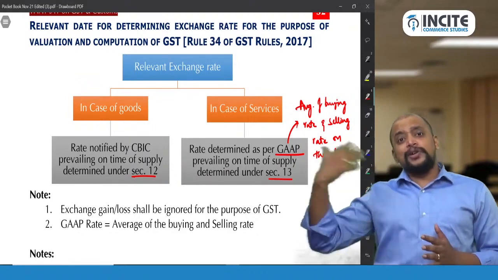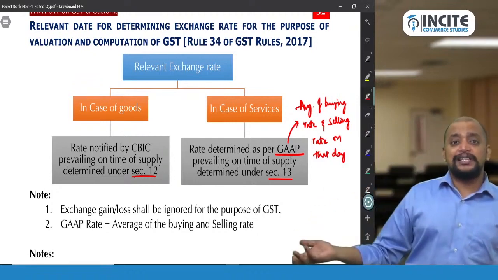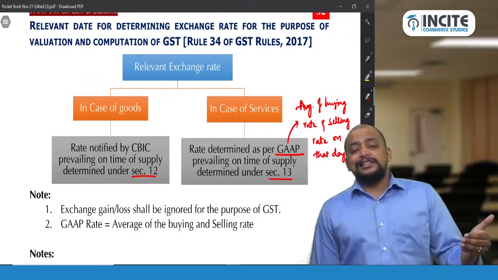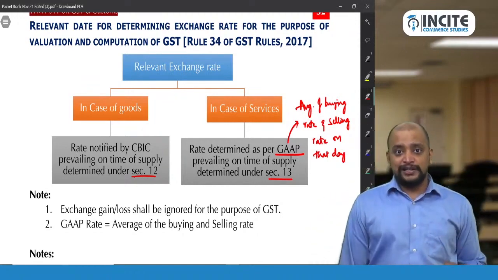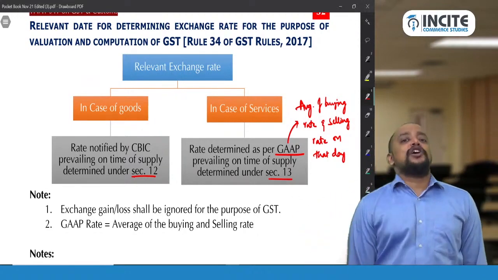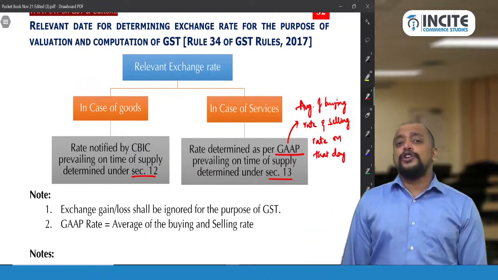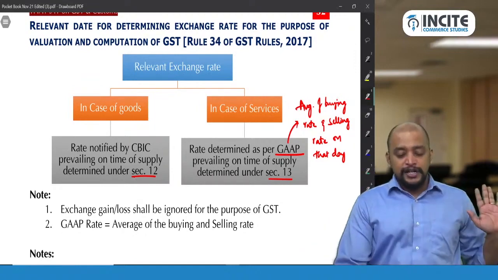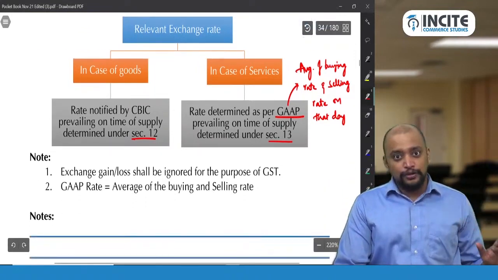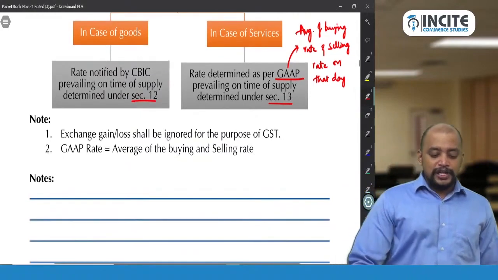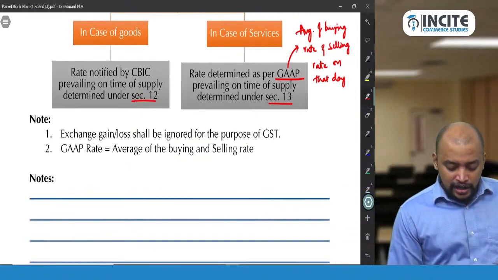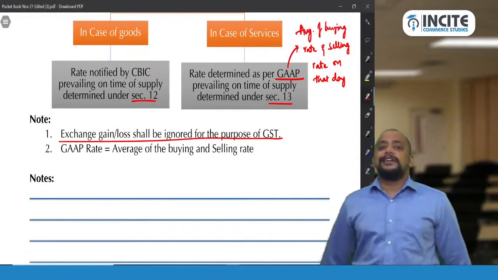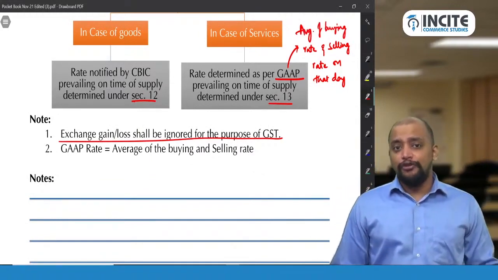Suppose if the actual exchange rate is more or less, there can be forex gain or forex loss. We understood 72 rupees per dollar as the value for export of services, but 75 rupees per dollar is the actual realization. On that 3 rupees again we need to pay GST, not required. Ignore forex gain or forex loss. So once you follow rule 34 and you pay the GST, ignore exchange gain or loss for the purpose of GST. Understood? This is about rule 34.